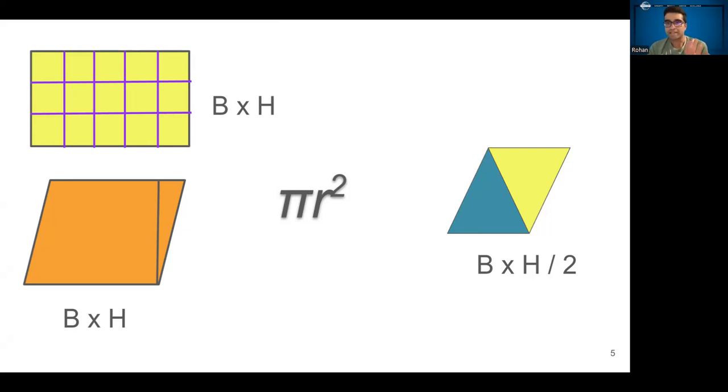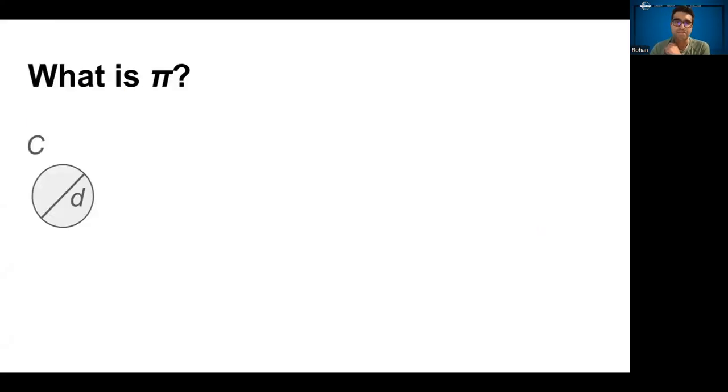But before we dive into the area of a circle, we should talk about what is pi. So imagine a circle, and what I'm going to do here is label the circumference of the circle, which is the length all the way around the circle, as c, and the diameter of the circle, which is the width of the circle, as d.